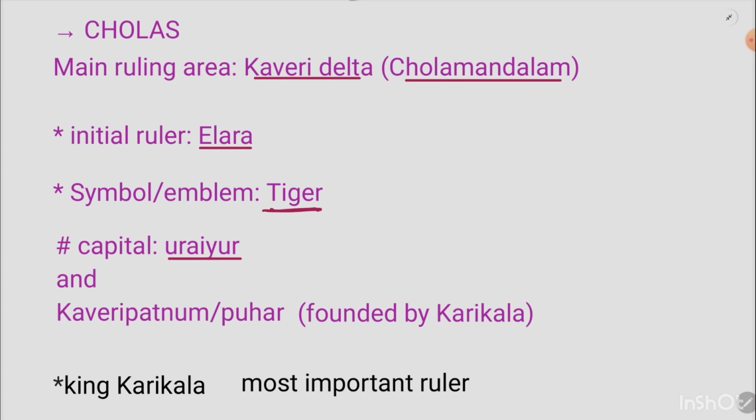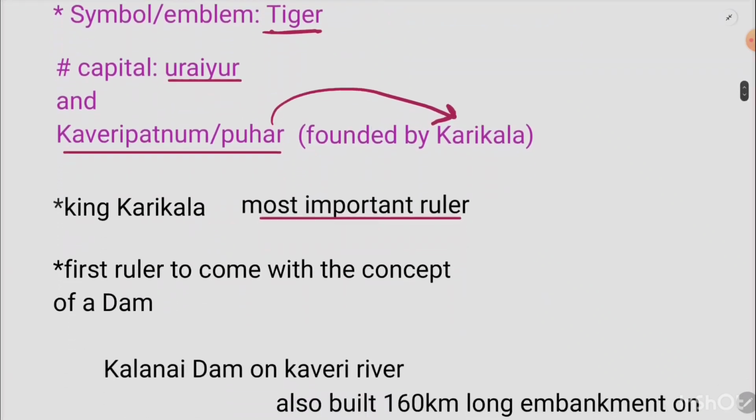As I marked the site above in the map, Urayur, and there was this other capital called Kaveri Patnam, also called Puhar. An important fact is that Kaveri Patnam was founded by the ruler Karikala, who was the most important ruler of the Cholas.